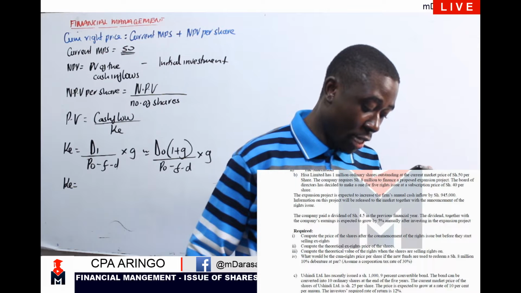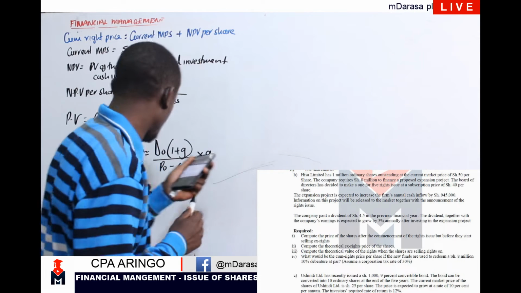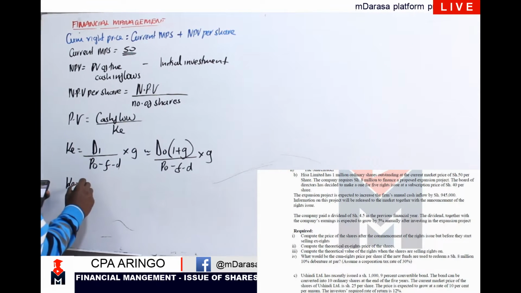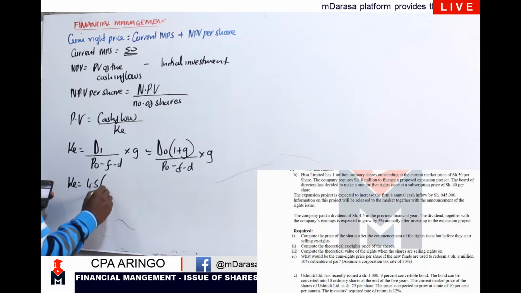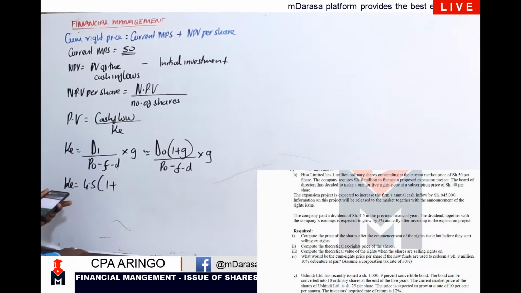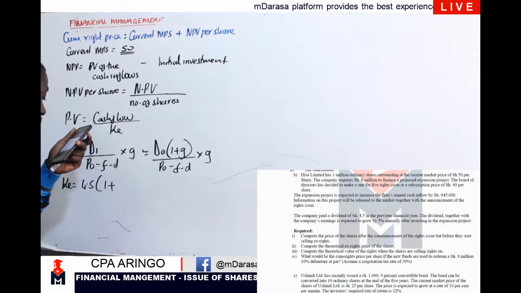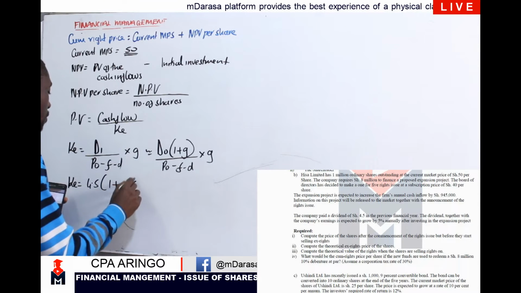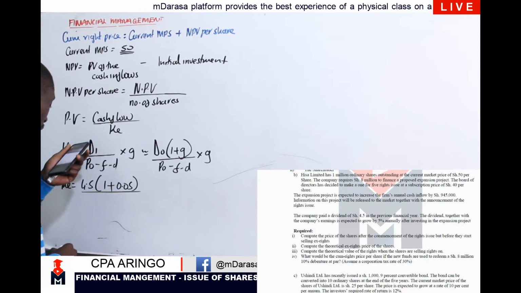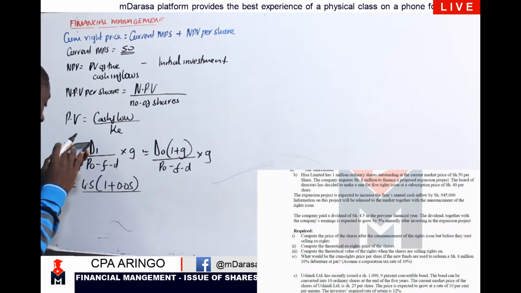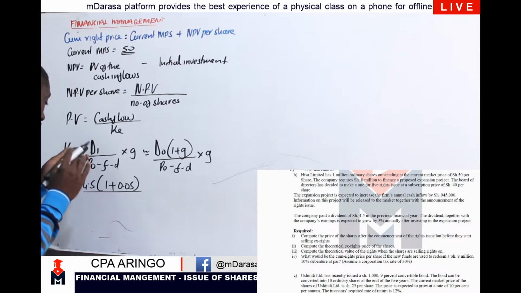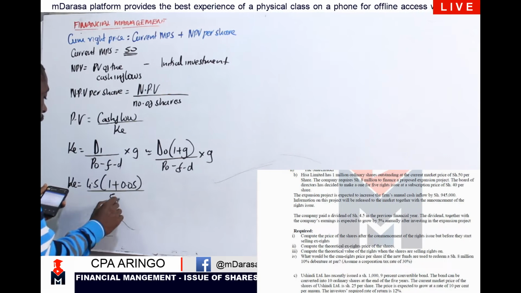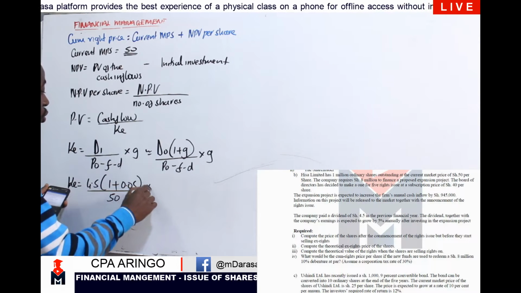The company paid a dividend of 4.5 in the previous year. So this is our 4.5 into 1 plus growth rate. We are told that the company expects a growth rate of 5%, 0.05. All this we divide by our market value, P0, which in this case is 50, and we didn't have any flotation or discount.